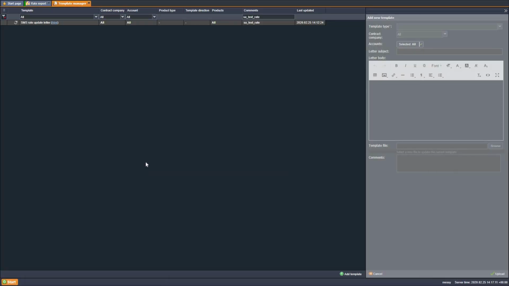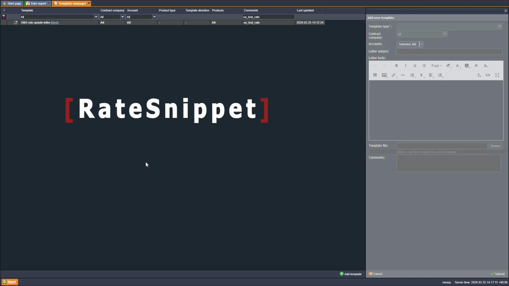When the following marker is used, rates are displayed in the message body. In this version, the table formatting has been updated.